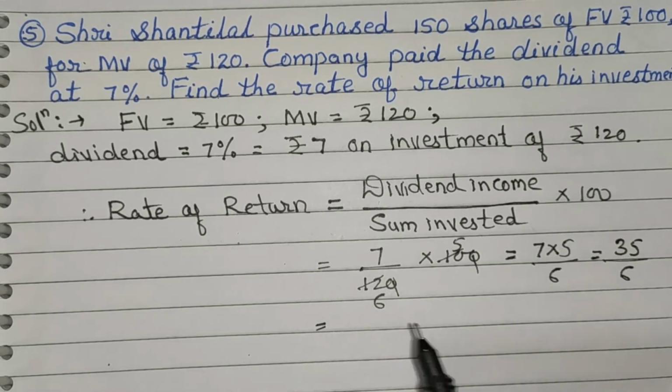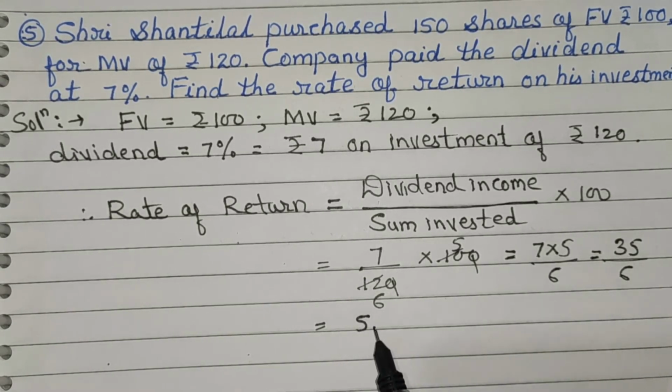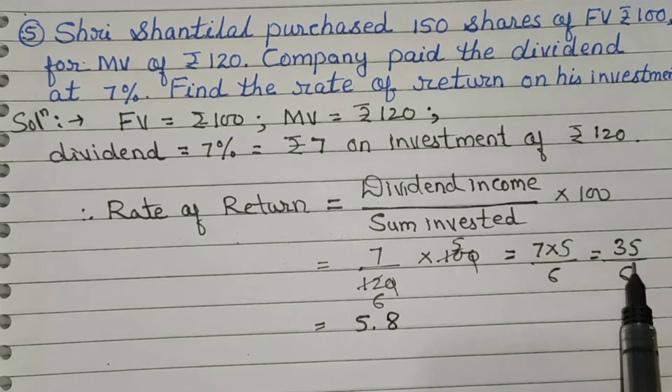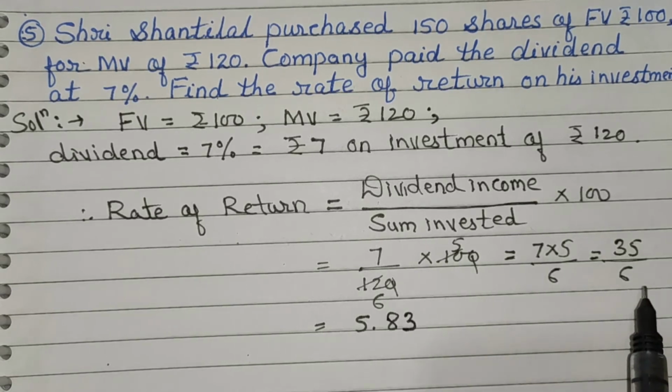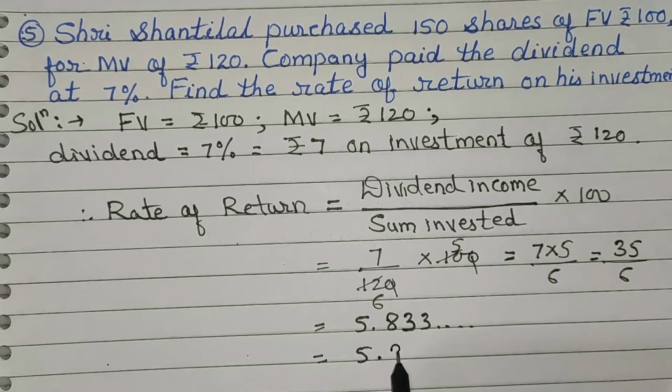Now 35 upon 6, solve it. 6 5s are 30. Now remaining is 5. 50, then 6 8s are 48. Now the remaining is 2. It becomes 20. Now 6 3s are 18. Remaining is 2. Again it becomes 20, means 3 3 3. Now it can be written as 5.83.